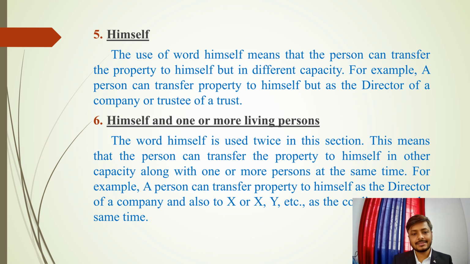So in this case, himself and one or more living persons suggests that a person can transfer the property to himself and other living persons, but again the himself should be in a different capacity. That is, the person becomes the director of a company with two or three other persons. Now if he wants to transfer the property to the directors, then he can always transfer that property. And that's why the words himself and one or more living persons have been used. So again here in this himself also the capacity should be different.